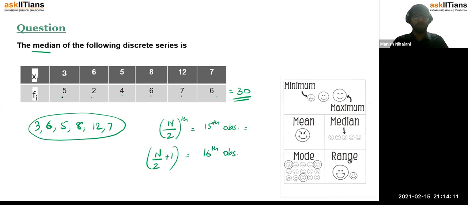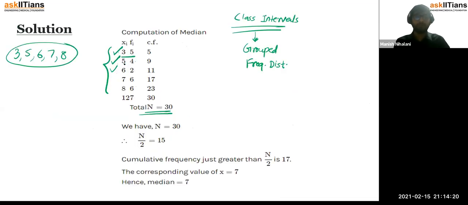If you look at this table, you have the first 5 observations, then you have 9 observations, then you have the 11th observation here.